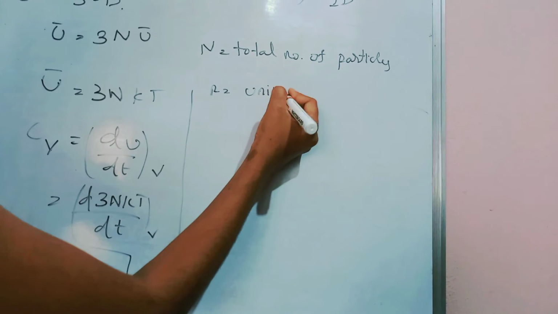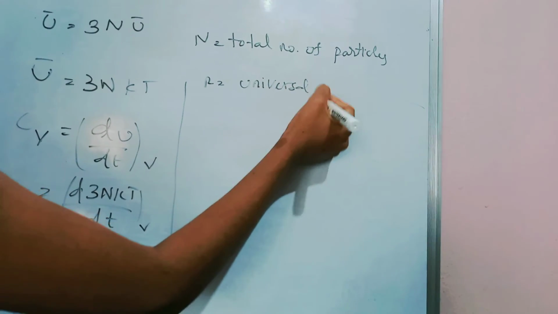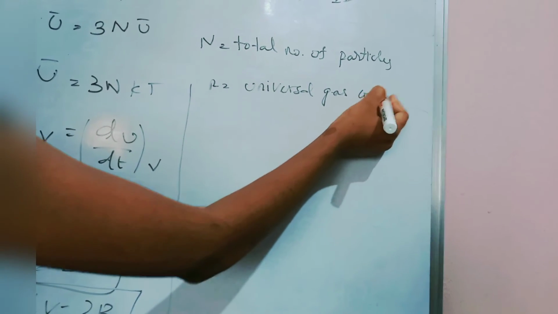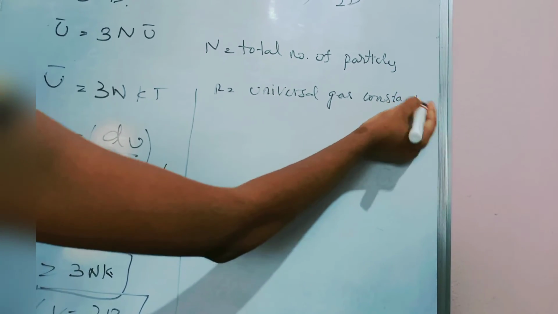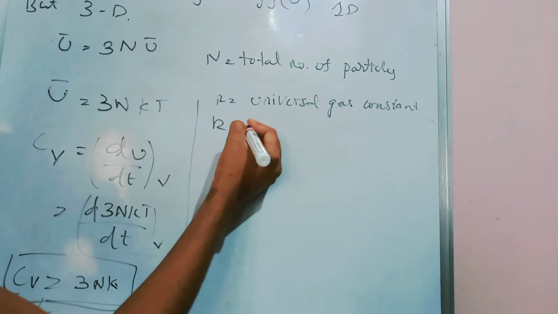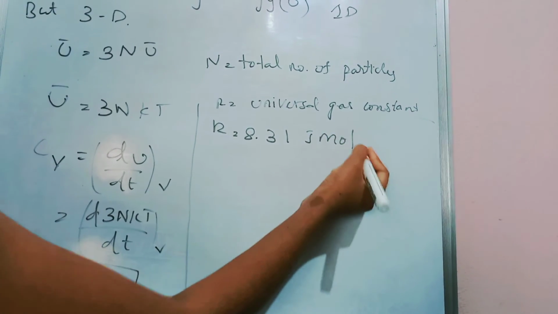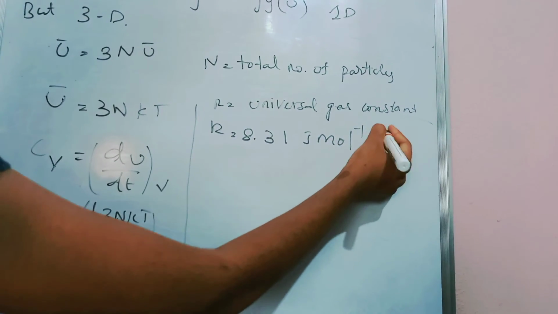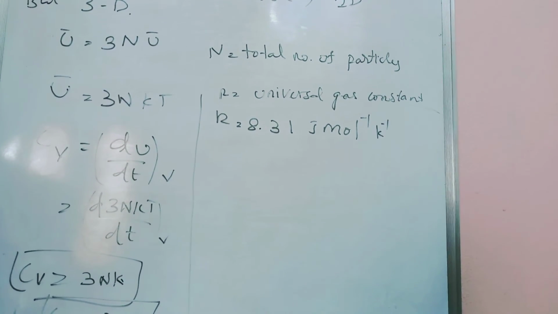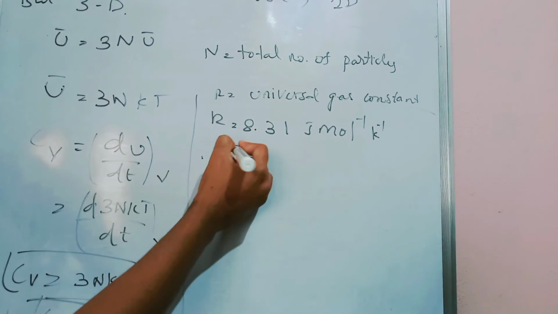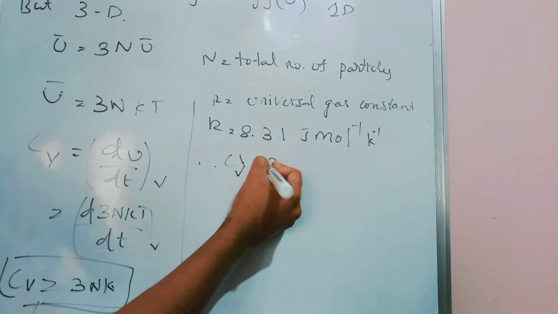The universal gas constant R value is 8.31 joule per mole per Kelvin. Therefore, Cv equal to 3R.